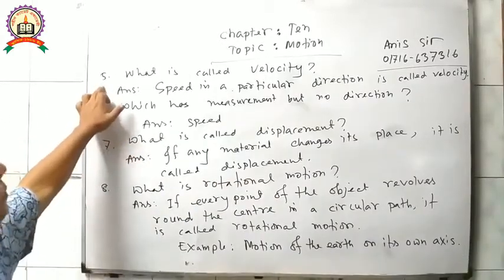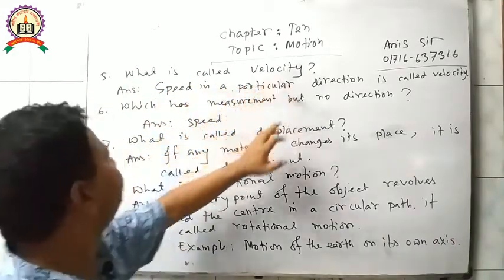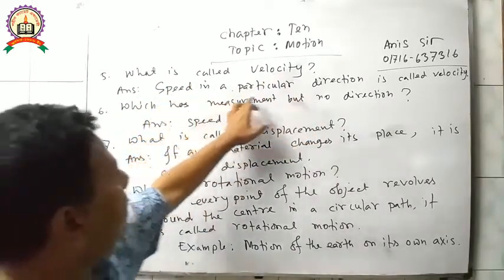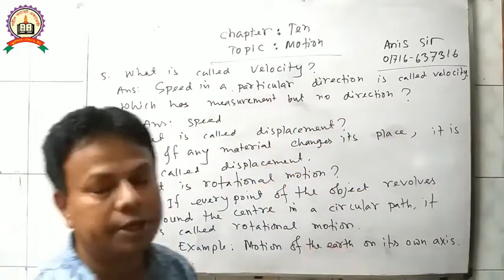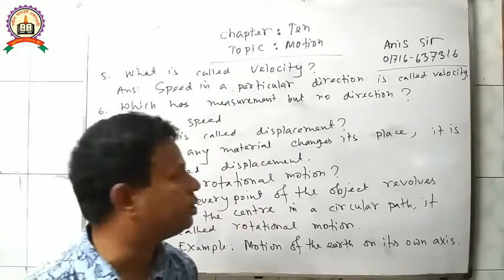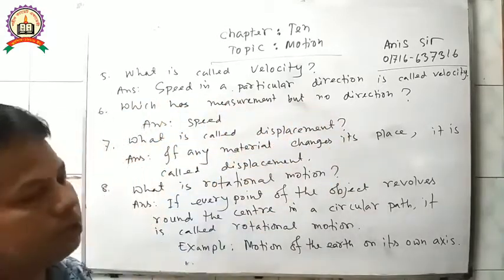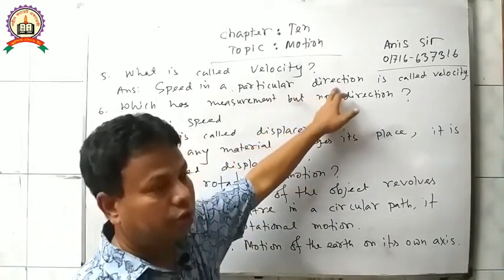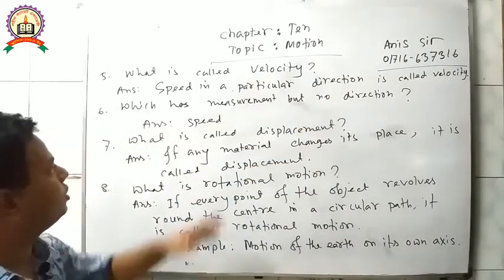Now question number 5. What is called velocity? Answer: Speed in a particular direction is called velocity. So velocity must have a particular direction. If the speed has a particular direction, it is called velocity. Again, speed in a particular direction is called velocity, not to and fro; it will be a particular direction. So it is called velocity.